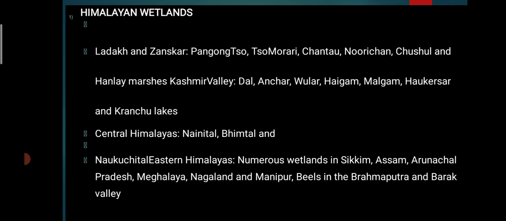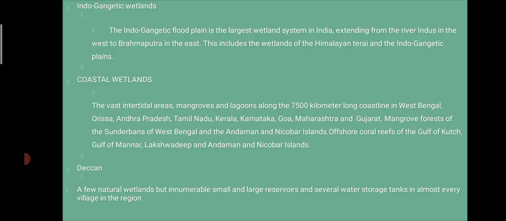The Central Himalaya, Nainital, Bhimtal, and Nakuchiatal. Eastern Himalaya, numerous wetlands like Sikkim, Assam, Arunachal Pradesh, Meghalaya, Nagaland, and Manipur, beels of Brahmaputra and the Barak Valley. Those are the wetlands present in the Himalayan regions.